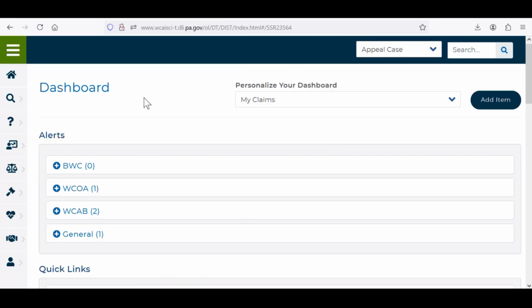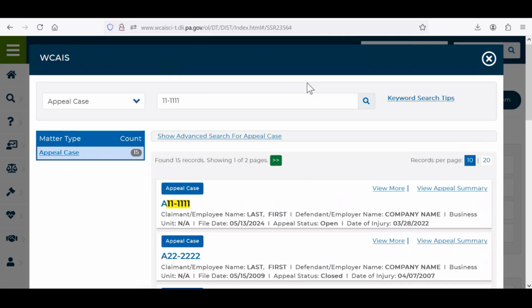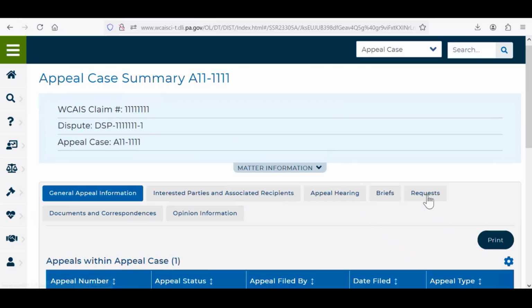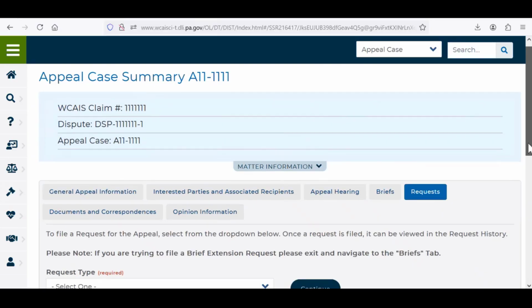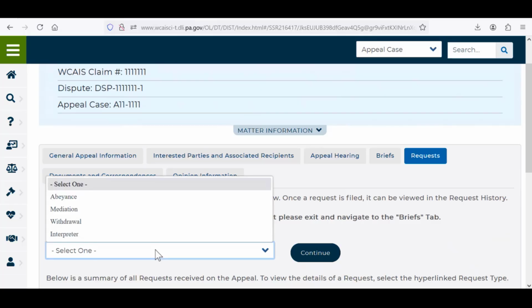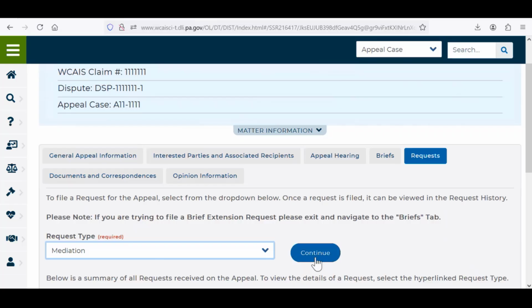In order to submit a mediation request, begin by navigating to the Appeal or WCAB petition. I'll start by entering the appeal case number and press the search icon. Once the appropriate appeal or WCAB petition has been found, press the View Appeal Summary link. Next, navigate to the Request tab. And next on the Request tab, select the request type of mediation. Then press the Continue button.